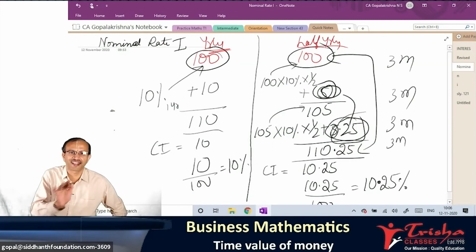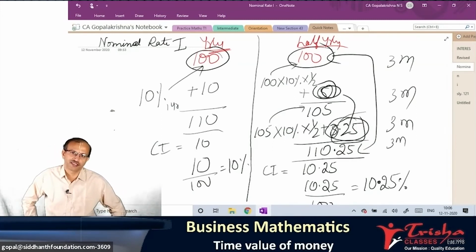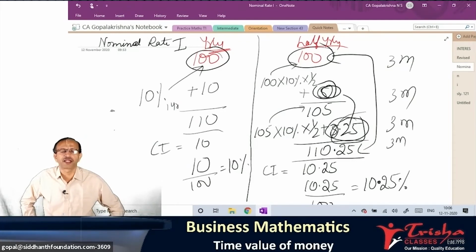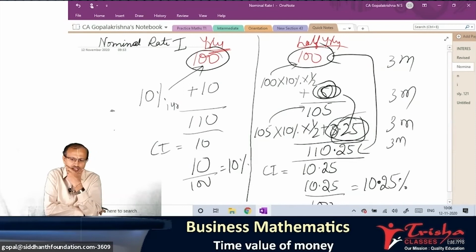Quarterly is better than half yearly. Tell me now, quarterly better or monthly better? Obviously, monthly better. Therefore, the smaller the compounding period, the higher the income you get. Is that clear to everyone? Some response from you quickly?